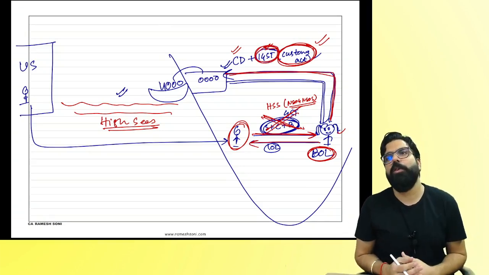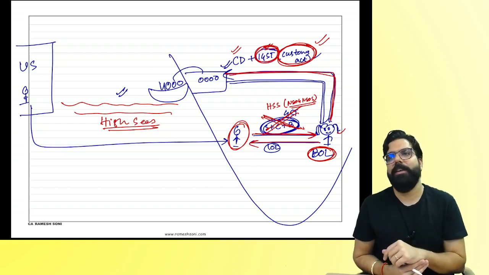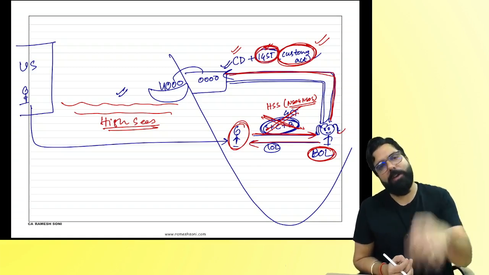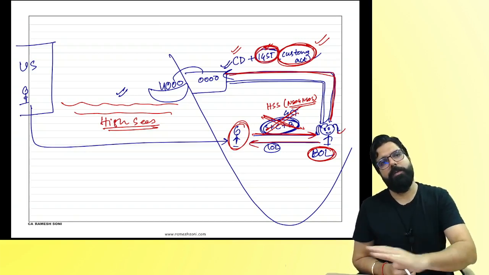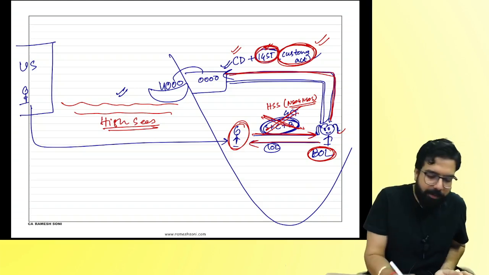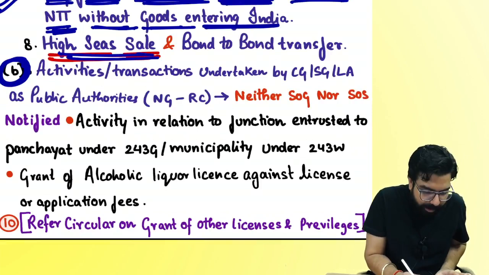Actually, what happened earlier, government had exempted it by issuing a notification. It was not there in the Act. But now government has inserted it in the Act only, and government told, sir, it is neither supply of goods nor supply of service. They wrote it in Schedule 3 only. Chalo, I'll give you one more example, everyone. Is this point clear? Let's go to the next one.